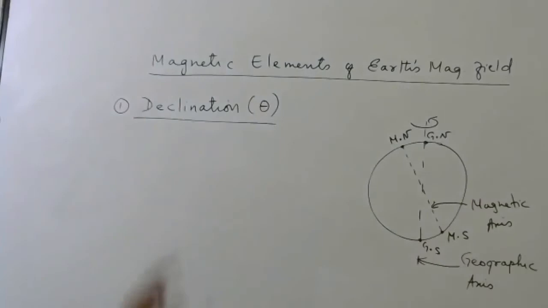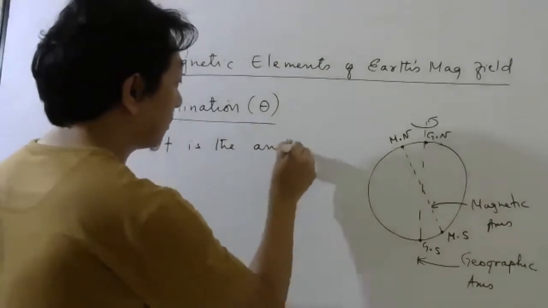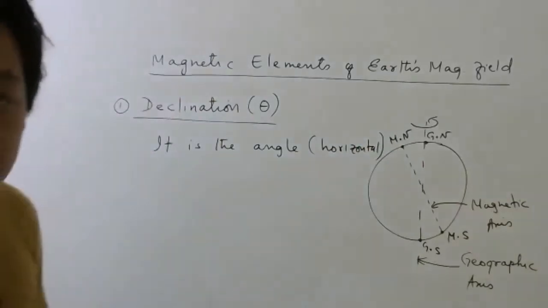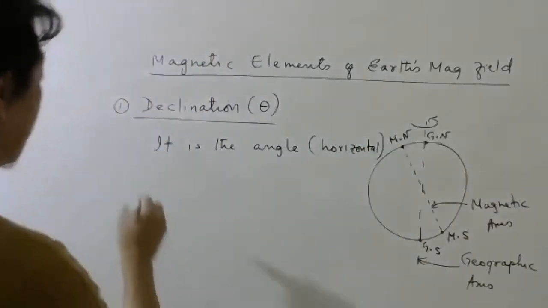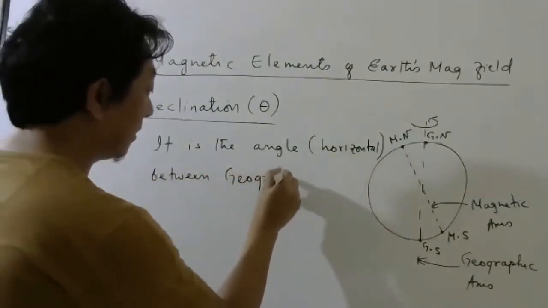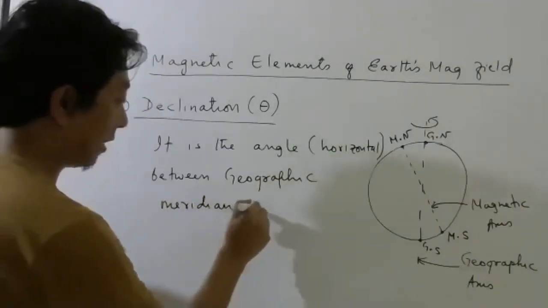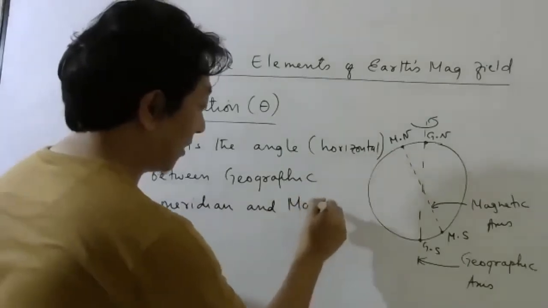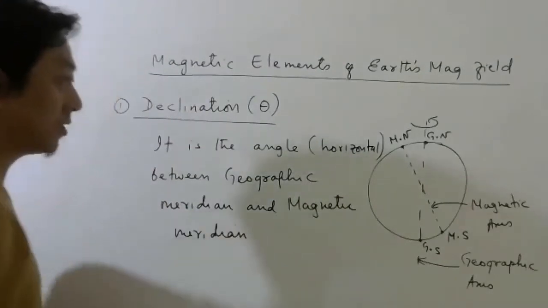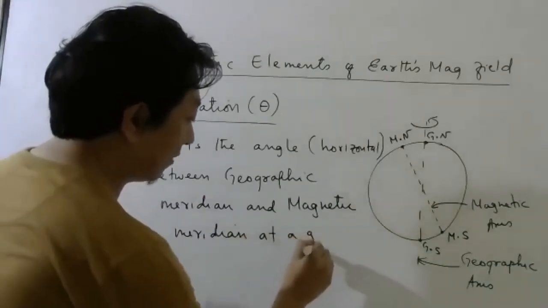So what is declination? For 1 mark if they ask, it is the horizontal angle, remember, horizontal angle, this angle, between geographic meridian and magnetic meridian. So it is the angle between geographic meridian and magnetic meridian at a given place. Please write at a given place.